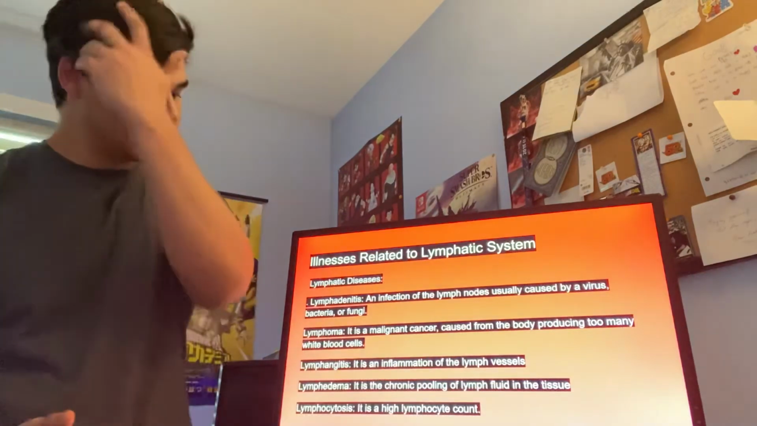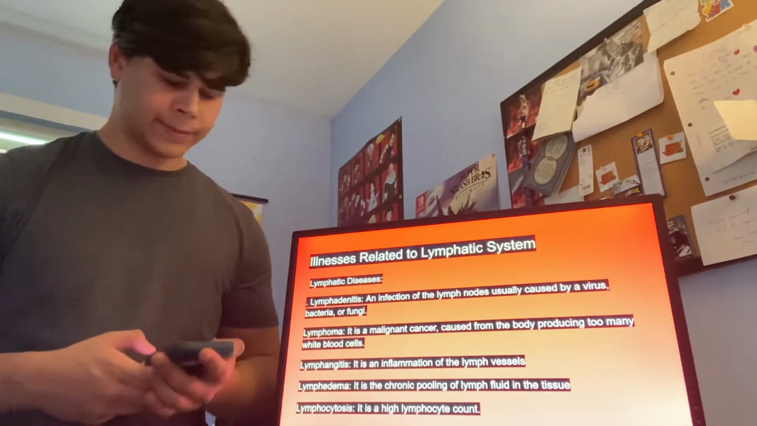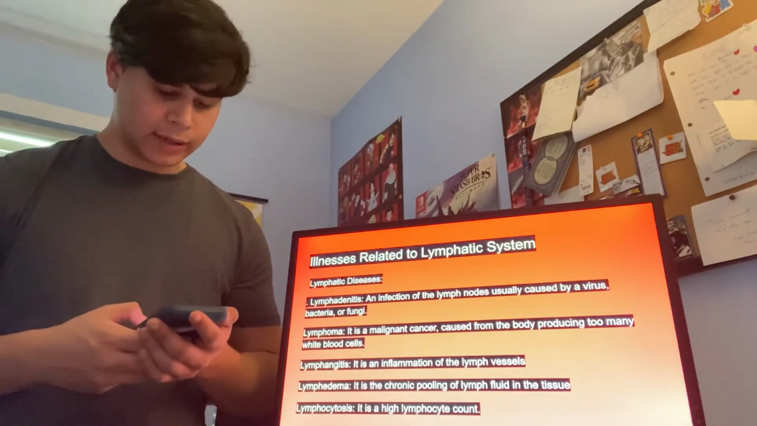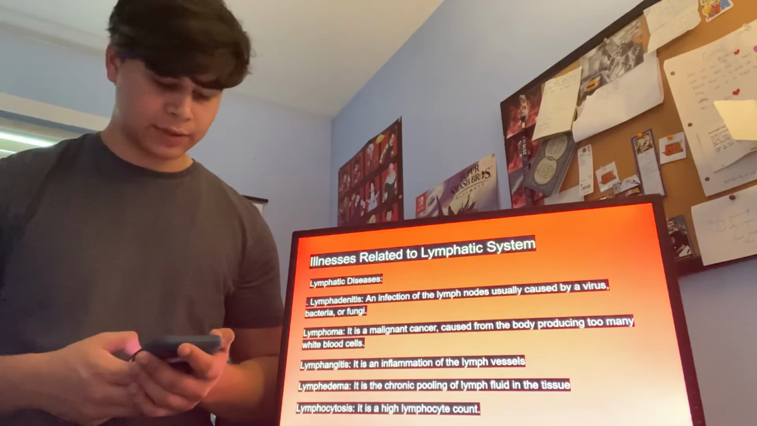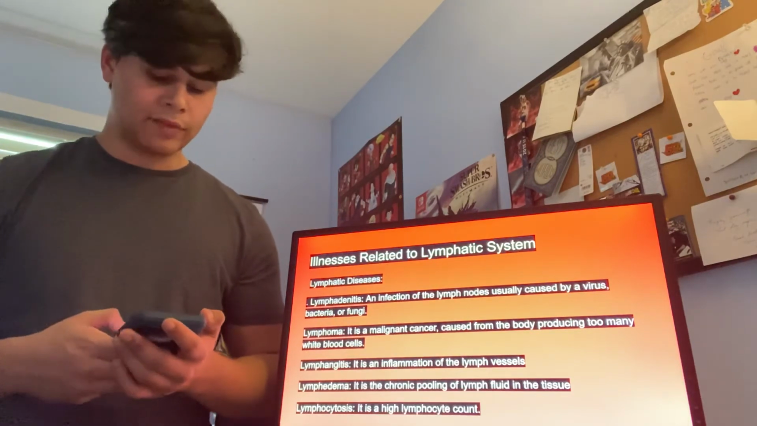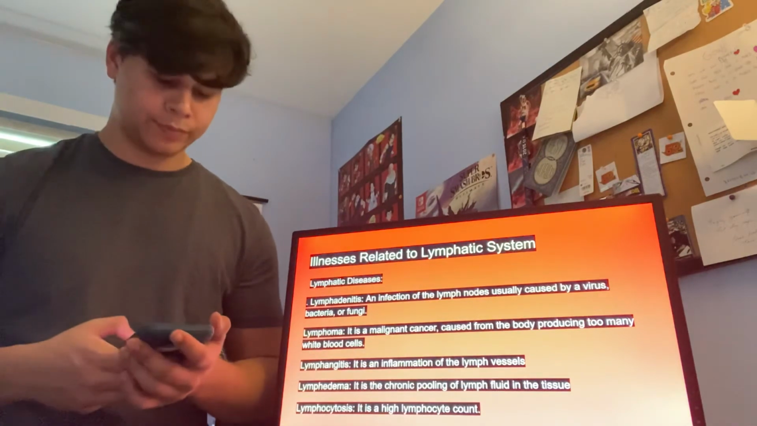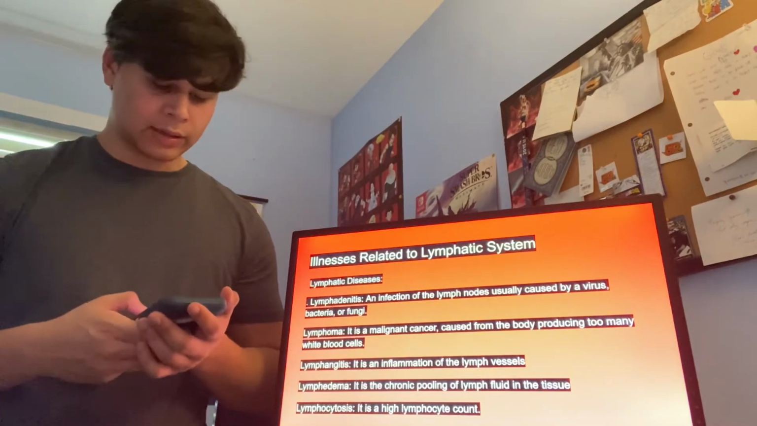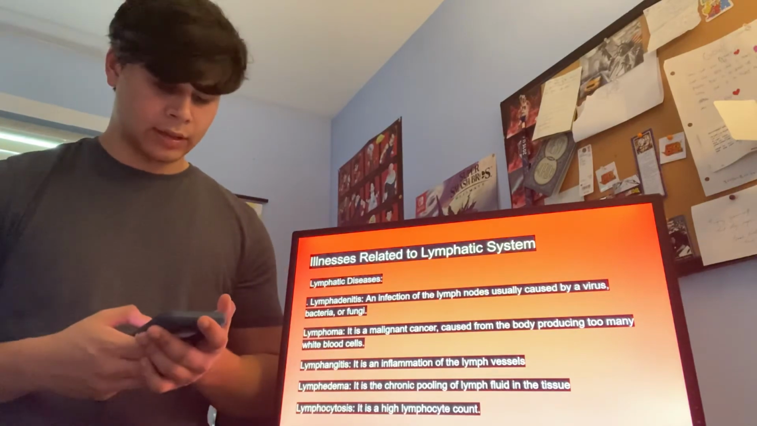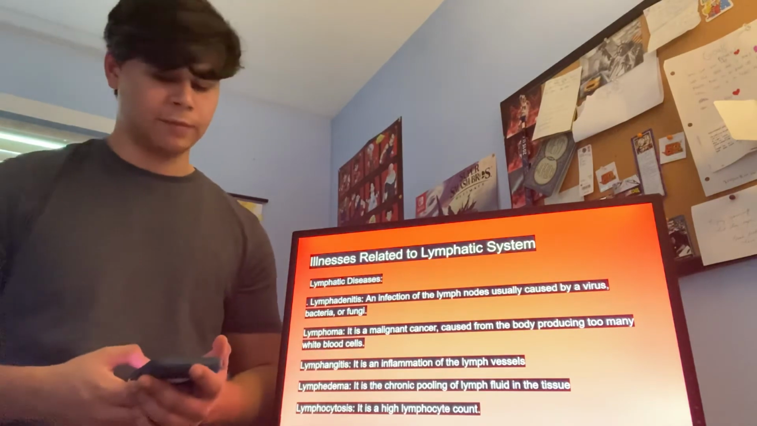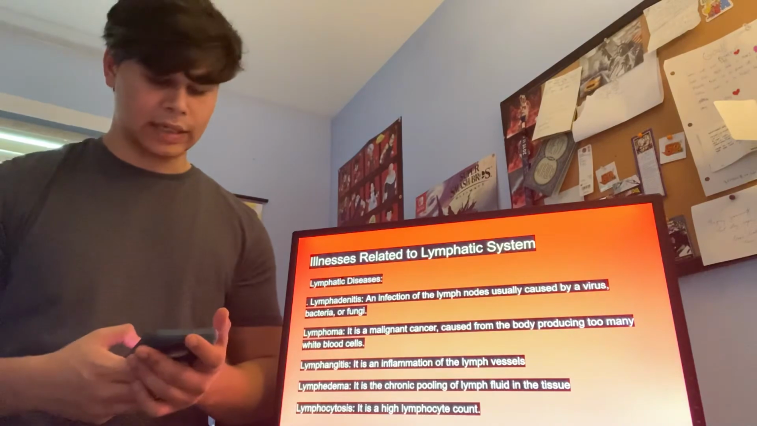Next slide. Illnesses related to the lymphatic system. Some lymphatic diseases: Lymphadenitis, an infection of the lymph nodes usually caused by a virus, bacteria, or fungi. Lymphoma, a malignant cancer caused from the body producing too many white blood cells. Lymphangitis, an inflammation of the lymph vessels. Lymphedema, a chronic pooling of lymph fluid in the tissue. And lymphocytosis, a high lymphocyte count.